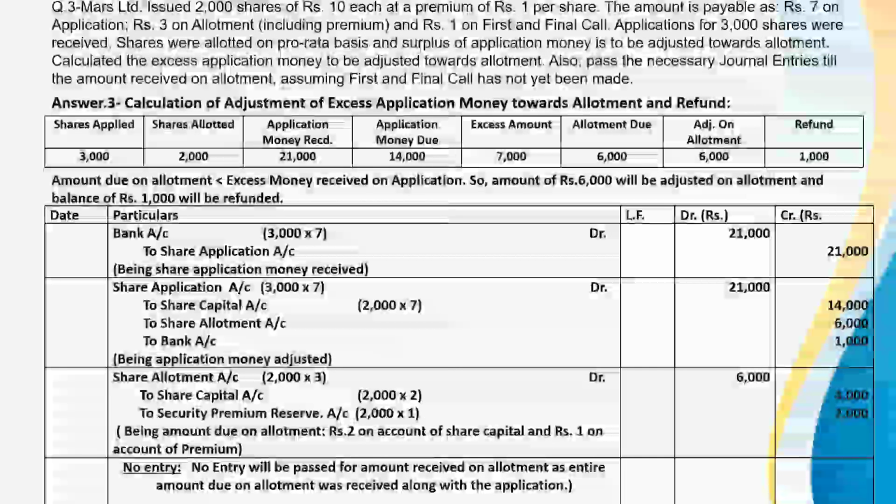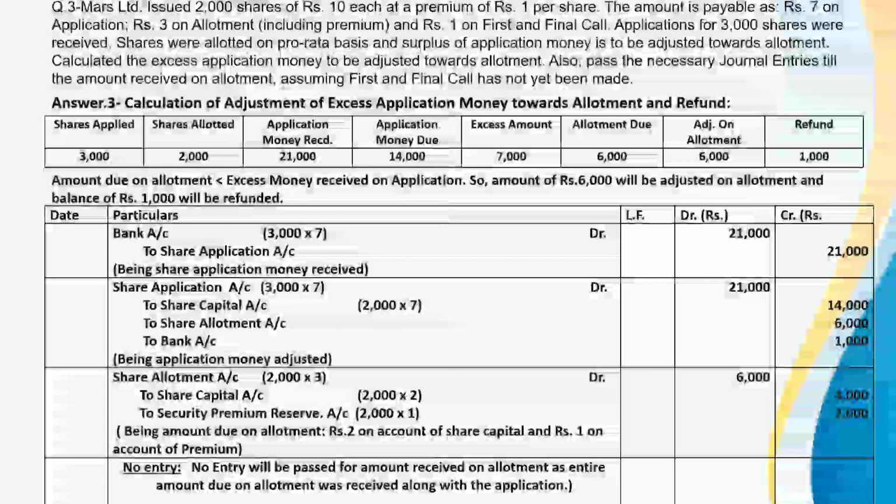Next, Mass Limited issued 2,000 shares of rupees 10 each at a premium of rupees 1 per share. The amount is payable as rupees 7 on application, rupees 3 on allotment, including premium, and rupees 1 on first and final call. Applications for 3,000 shares were received.